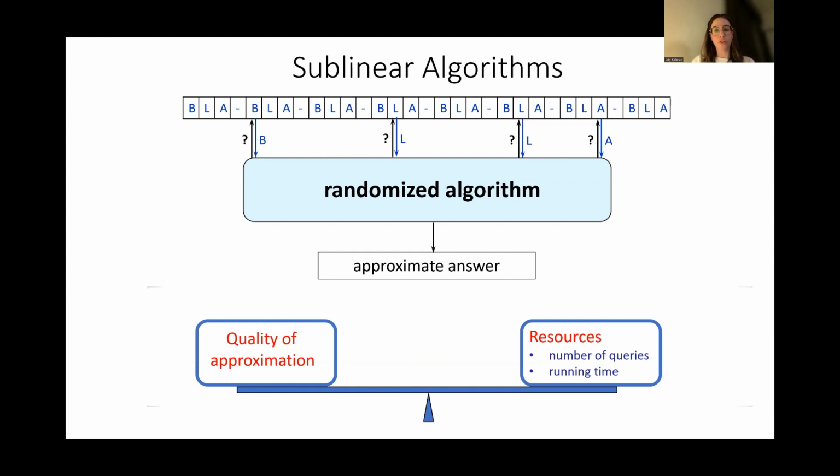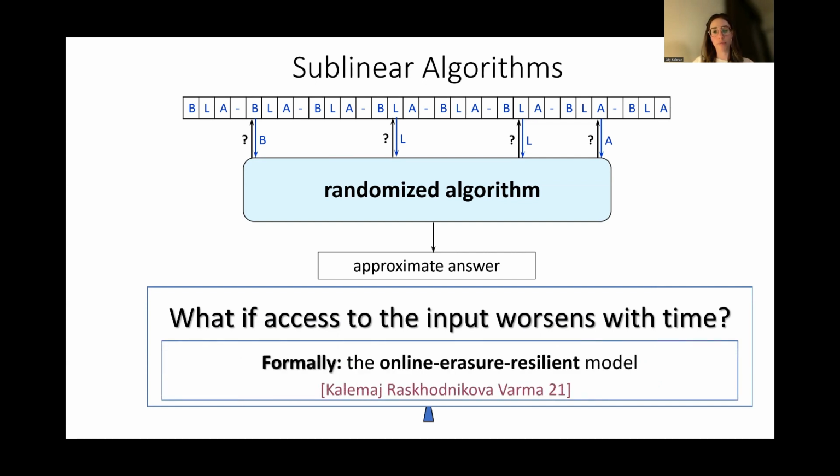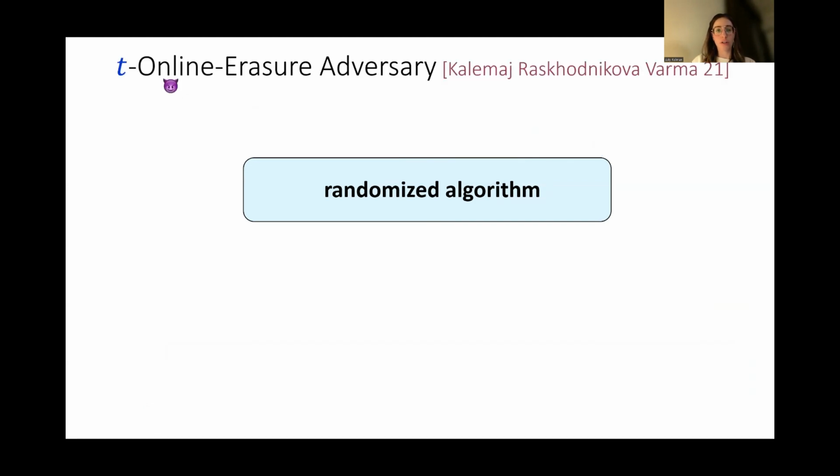In this line of work, we want to investigate what happens if the access to the input degrades over time. Such a situation was introduced and modeled formally by Kelman, Raskhodnikova, and Varma. They call it the online erasure resilient model. In this model, we have in the background, in addition, an adversary with a parameter t, which is called the t online erasure adversary.